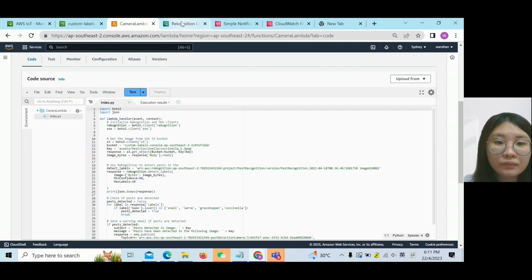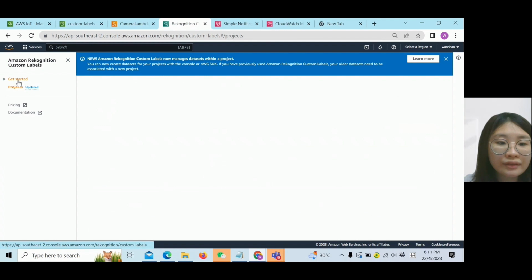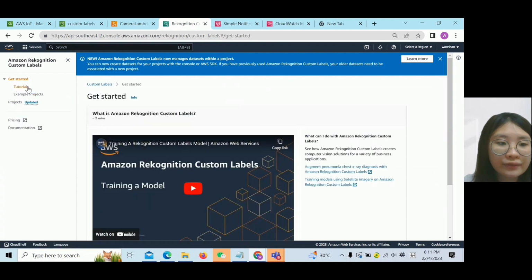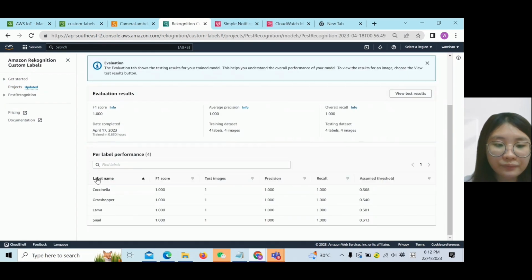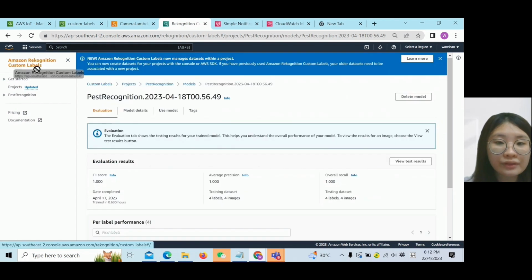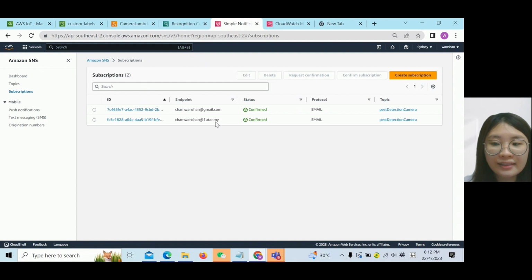So here is our Rekognition. Inside our Rekognition, we can see the dataset we train here. These are the datasets we train. We use custom labels. And then this one is our SNS. We put two email addresses in order to notify the farmers once the pest is detected.